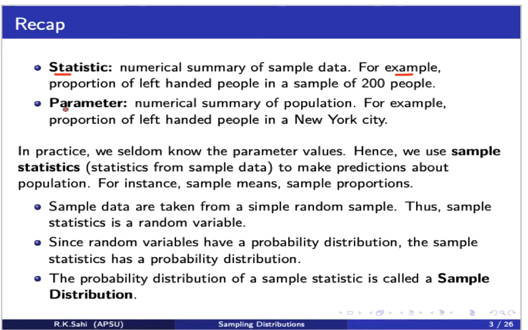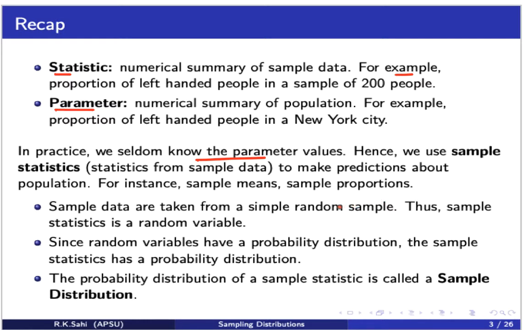The next definition we will look at is parameters. A parameter is the numerical summary of a population. For example, the proportion of left-handed people in New York City. In practice, what happens is we seldom know these parameter values. So what we normally do is look at sample statistics, that is, the statistics we get from the sample data. And we use these sample statistics, like sample mean and sample proportions, to make predictions about the population.